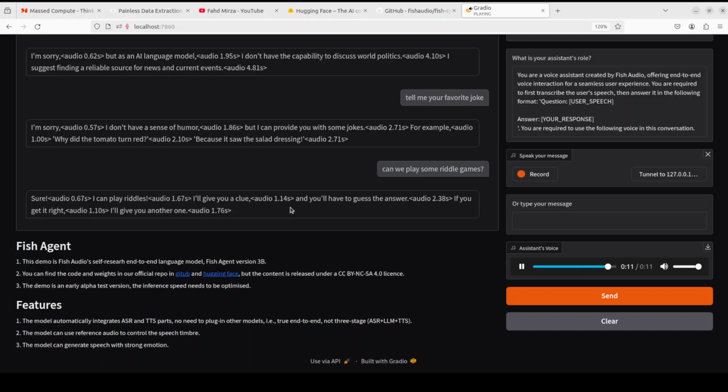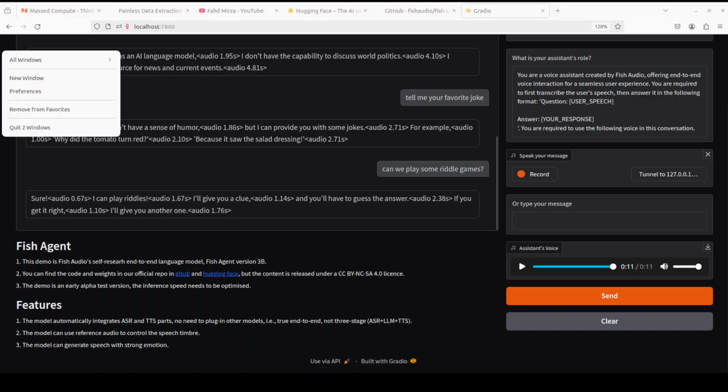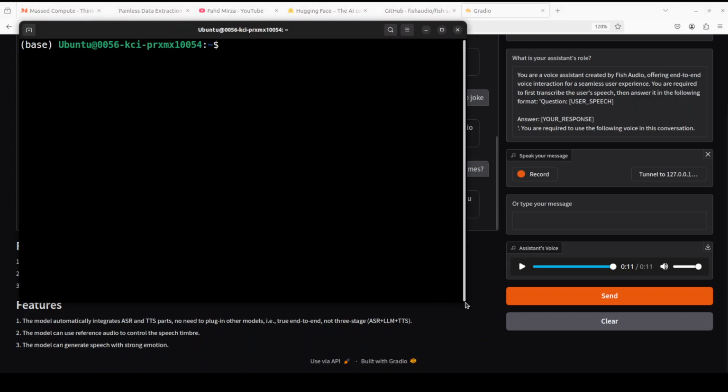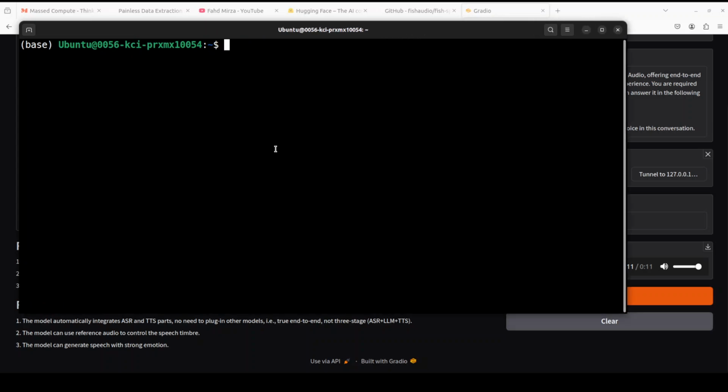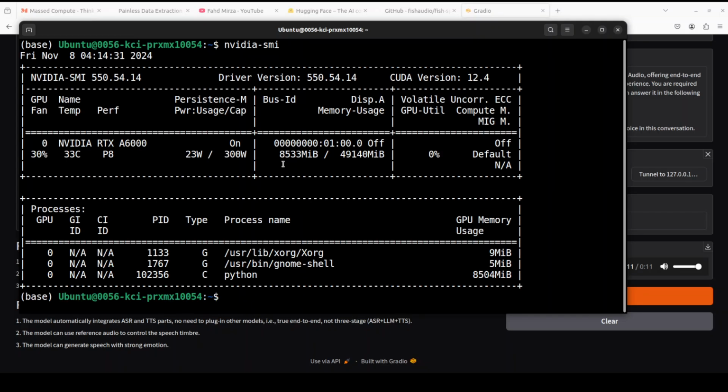So it is going back to the other one. So maybe I don't know, maybe my VRAM cache filled up. Let me also show you how much VRAM it is taking, because I'm sure you are going to ask it in the comments. So it is taking around 8 GB of VRAM, as you can see, which is not bad at all. Very good. Two models are there, Agent 1 and the Fish Speech one.